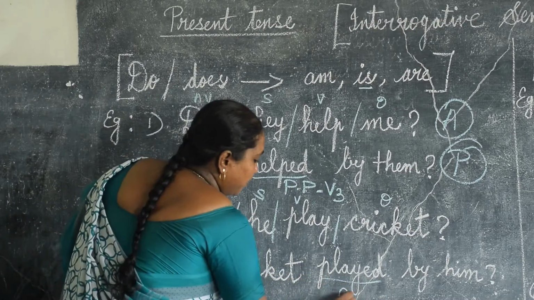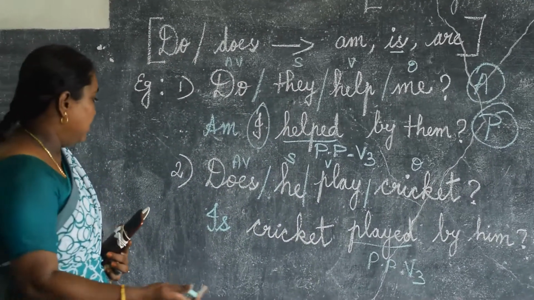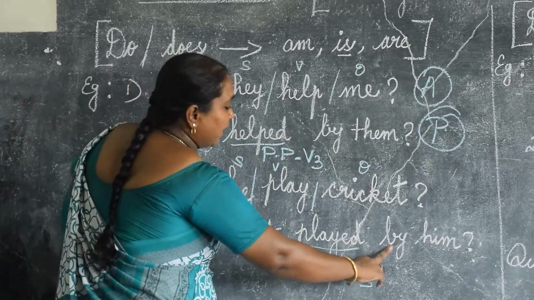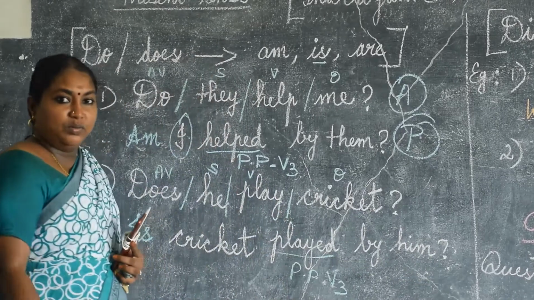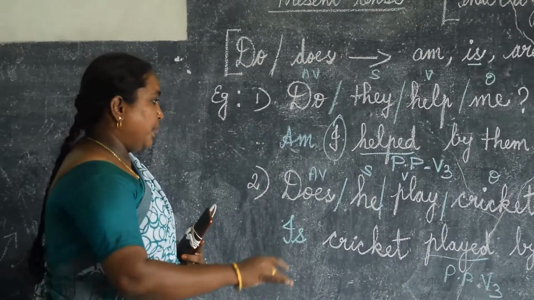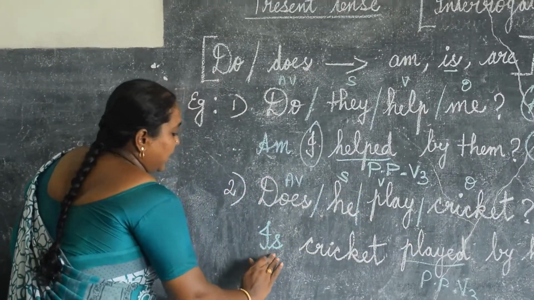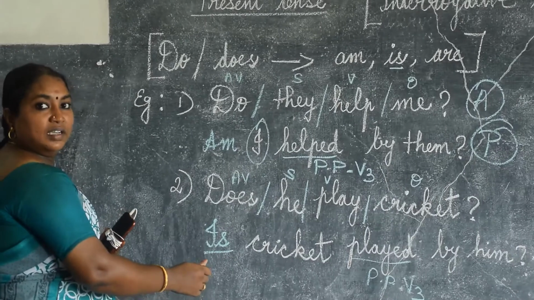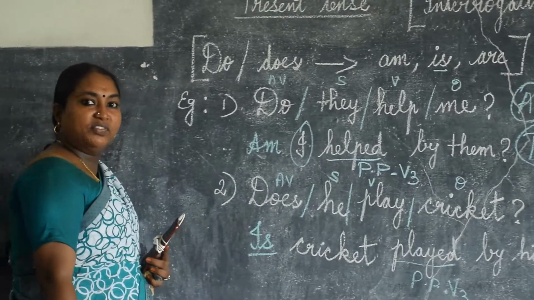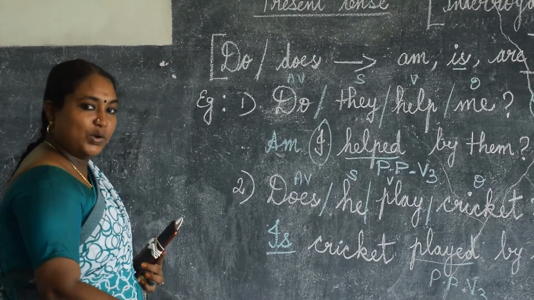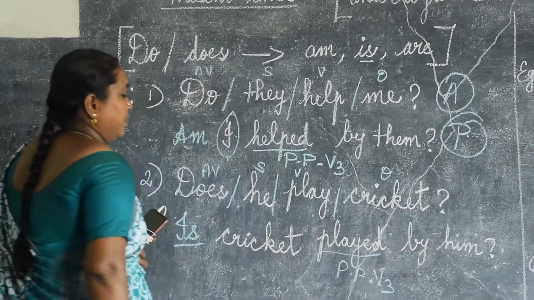What is the past participle for play? V3 column. Play, played, played. Is cricket played? By, conjunction. He changes into him, the objective pronoun. See here, this is an interrogative sentence. As it is, we have to write. So only we are writing this auxiliary verb first. Have you understood? Auxiliary verb, subject, main verb. That should be the order for interrogative sentences for yes or no type questions. Is cricket played by him?